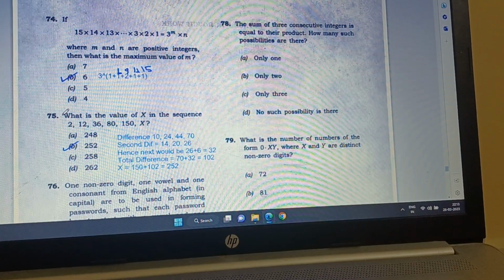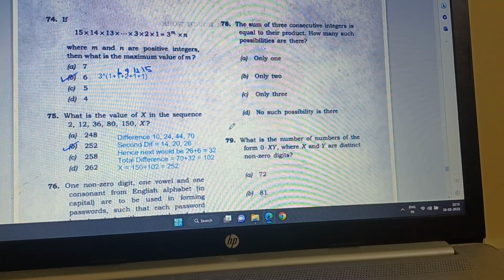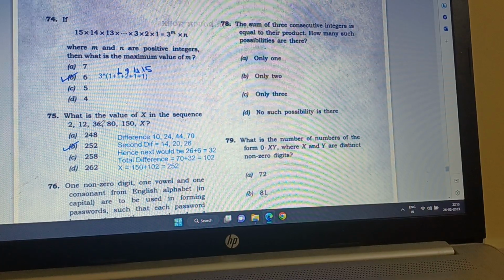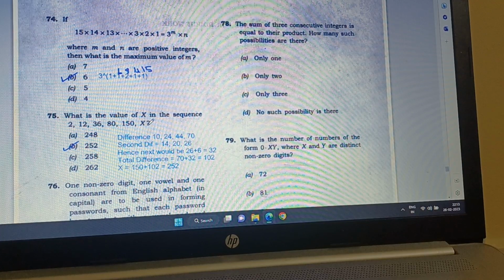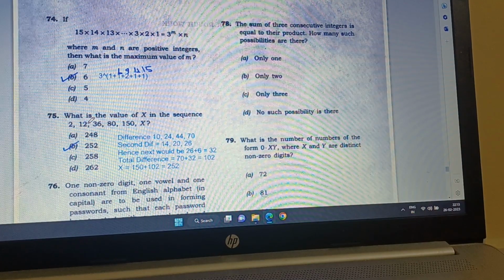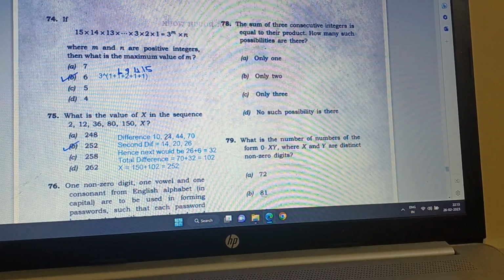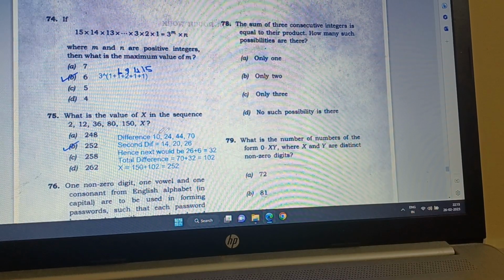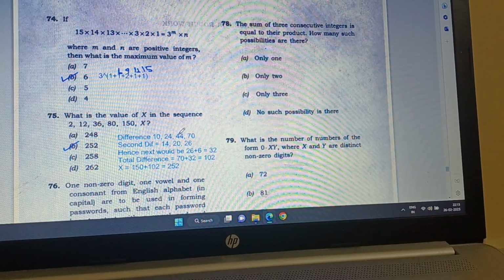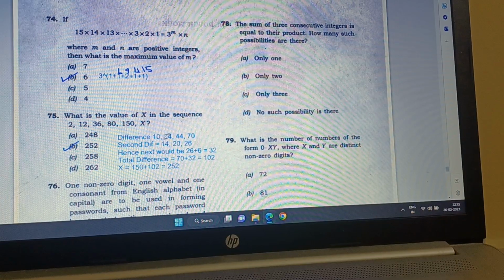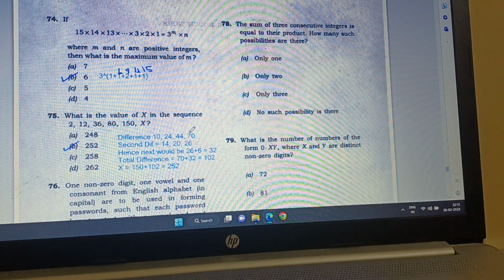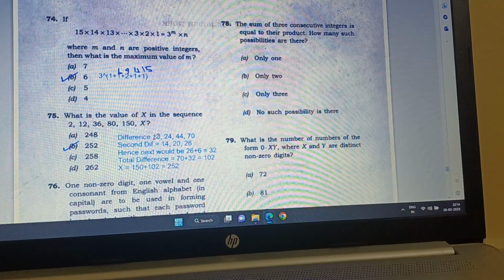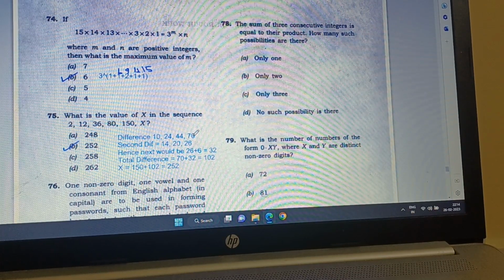Now 75. What is the value of x in the sequence 2, 12, 36, 80, 150 and x? It is quite a difficult question actually, because it is increasing by 10 for the first difference, then by 24, then by 44, and then by 70. Well, there is not really a pattern like 10, 20, 30, 40. It would have been easy, but it is not really a pattern.